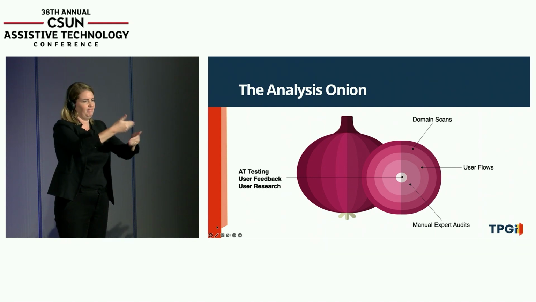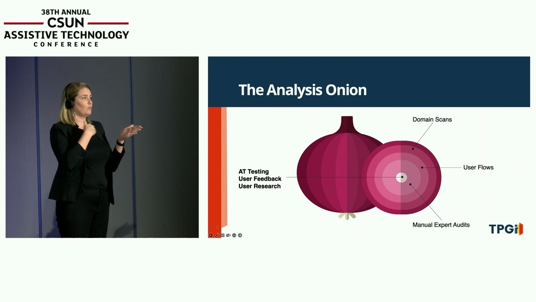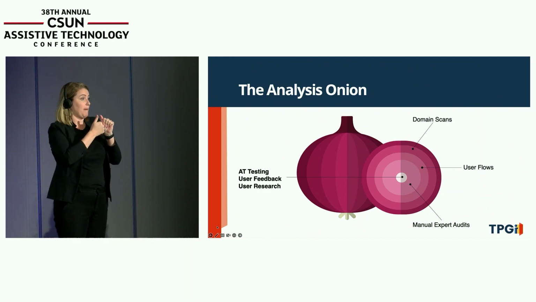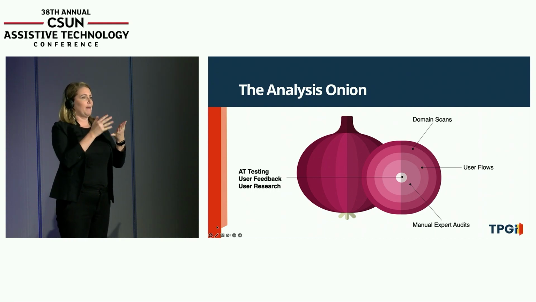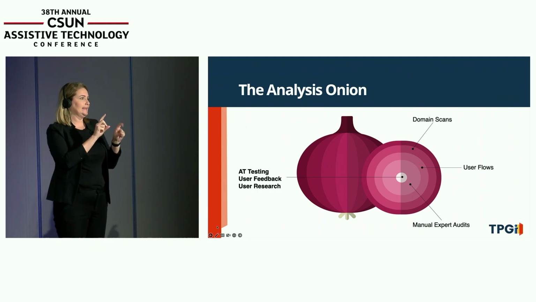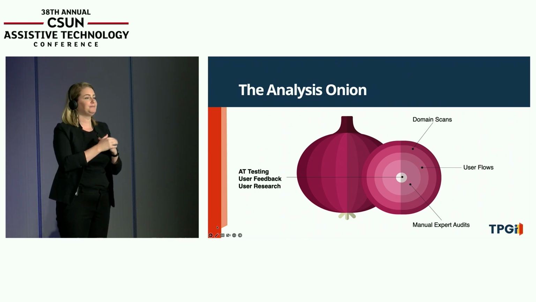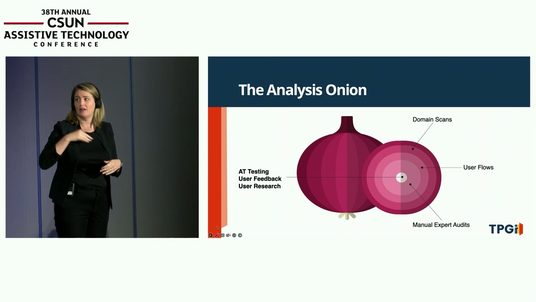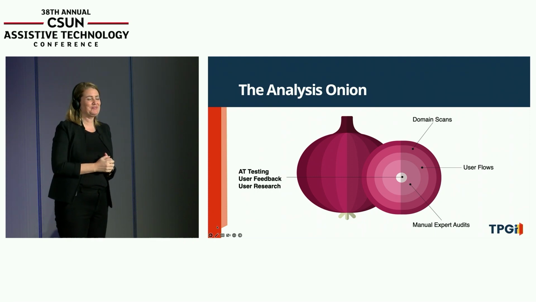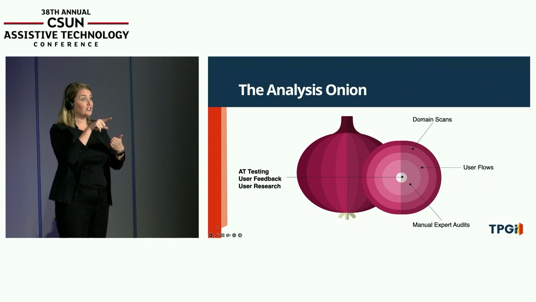A lot of people look at automated testing and are hoping that it's going to tell them everything about their compliance. It won't, okay? Everyone in the industry argues about how much or what percentage of WCAG you can test with automated testing. That question comes up a lot, but really I don't think it's the important question.